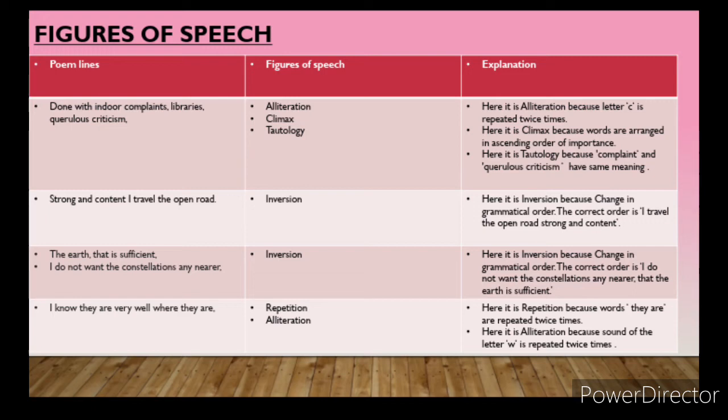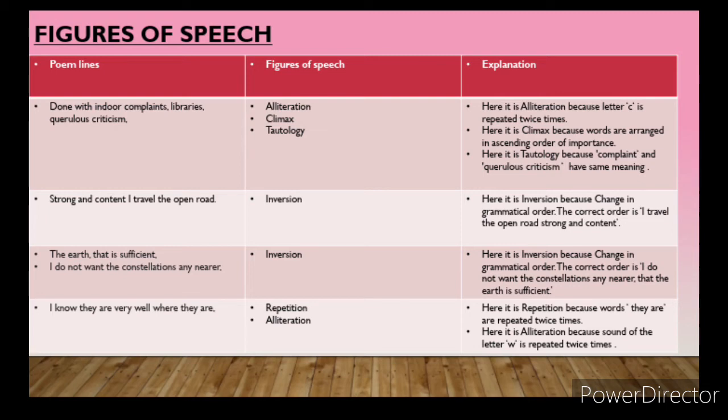The poet is promising himself that I am not going to cry, I am not going to postpone the things, I don't require help in the last line. And in this line what he is saying is that I do not want to listen to anyone's complaints or whatever people are saying about me. However many things or libraries of things they want to speak, I am not going to listen to it. Whatever criticism, bad words, abuses they use for me, I don't bother. So the poet's ideas are presented one after another in ascending order. So what do we call it? We call it climax.